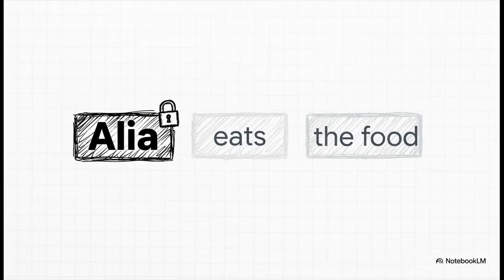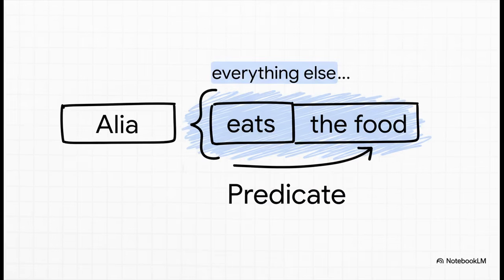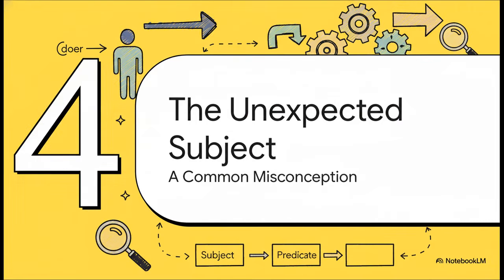So back to our sentence one last time. We've already locked in our subject, right? It's Alia. So, if Alia is the subject, what's left over? Eats the food. That whole chunk, that's our predicate. See how it has the action eats and the object the food? It's the whole rest of the story. Subject, object, predicate. And that's the code. We cracked it. Okay, so you're probably feeling pretty good right now, right?